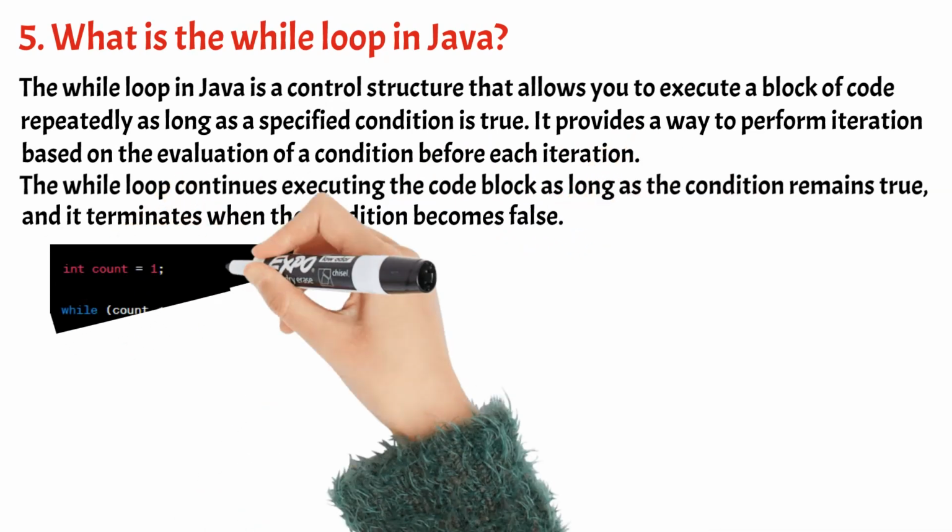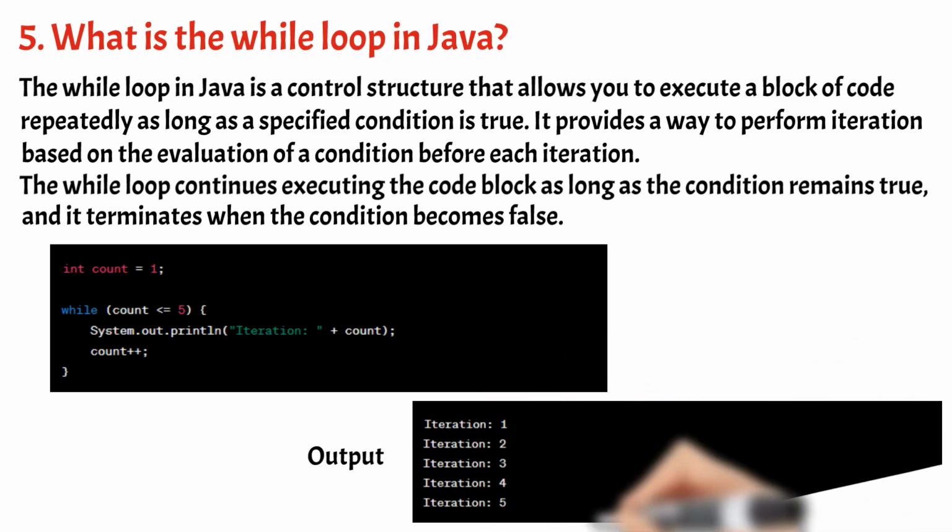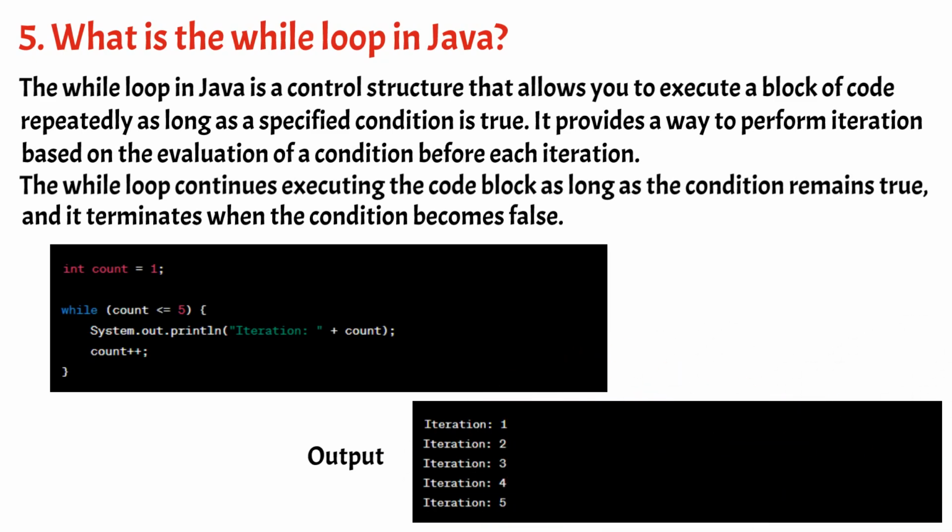In this example, the while loop will execute the code block as long as the value of count is less than or equal to 5. The loop begins with count initialized to 1. After each iteration, the value of count is incremented by 1. The output of the program will be 1 2 3 4 5. The while loop provides a flexible way to perform iteration based on a condition. It allows you to repeat a block of code as long as the condition remains true, making it useful in scenarios where you need to continually execute code until a specific condition is no longer satisfied.